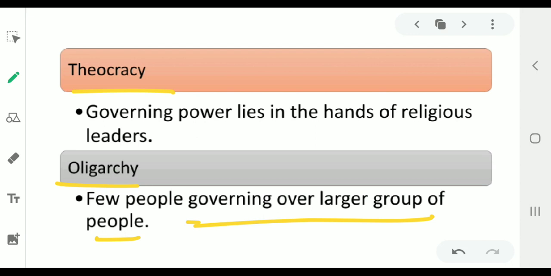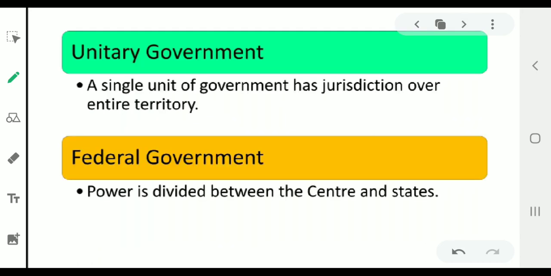This was also in earlier times in France and Poland, where only the nobility or the rich people could vote. And they used to rule over the rest of the people who are lower as compared to the nobility.